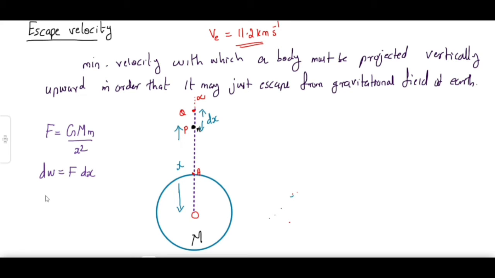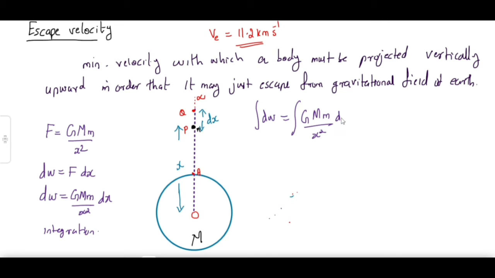Therefore, I can write the formula here: dW is equal to, what is the force? GMm divided by x square into dx. So we have found a small work done in taking the body from the point P to Q. If you want to take the body from the surface of the Earth to infinity, what should be done mathematically? We should integrate. Now we can do the integration. Therefore, we can write the equation: integral dW is equal to integral GMm divided by x square into dx.